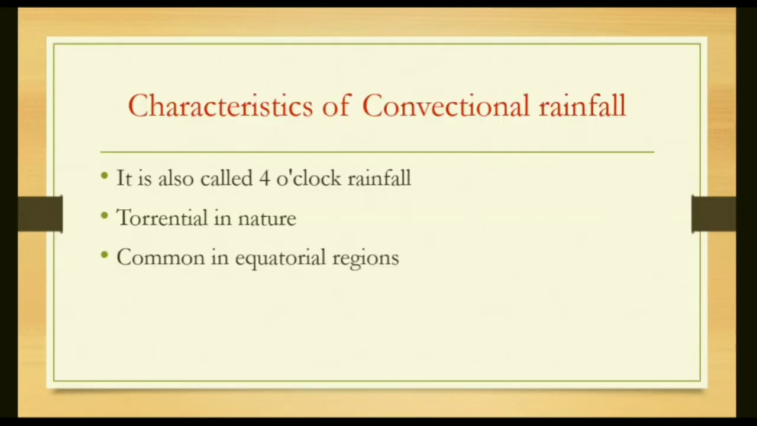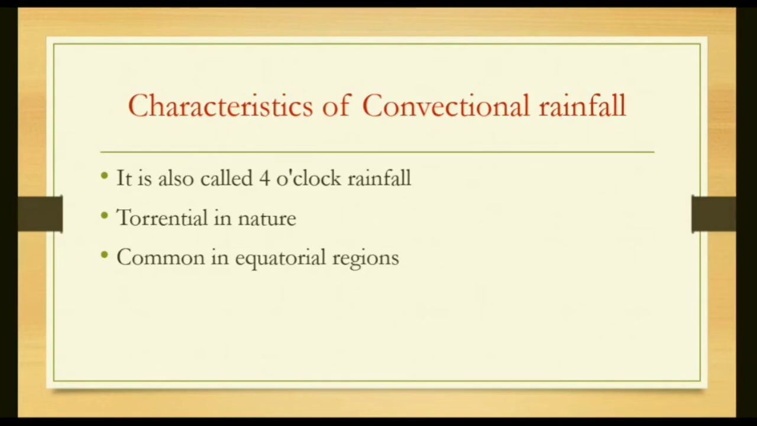Characteristics of convection rainfall. It is also known as 4 o'clock shower or 4 o'clock rainfall. Second, it is always torrential. Why? Because thunder and lightning come along with rainfall. Thunderstorms are caused by the rapid expansion and contraction of air, and electrical discharges also take place, and because of that lightning takes place during the rainfall.